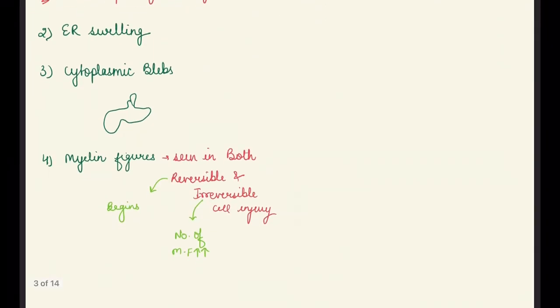Myelin figures are seen in both reversible and irreversible cell injury.